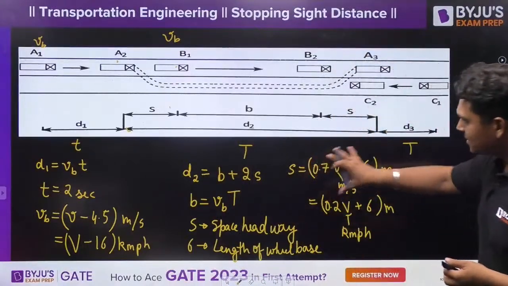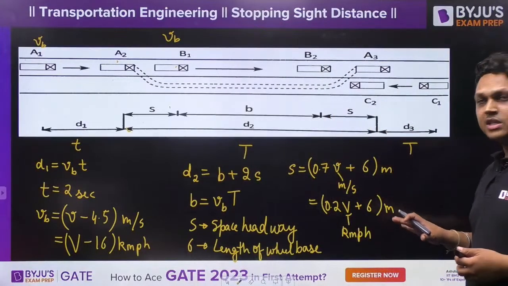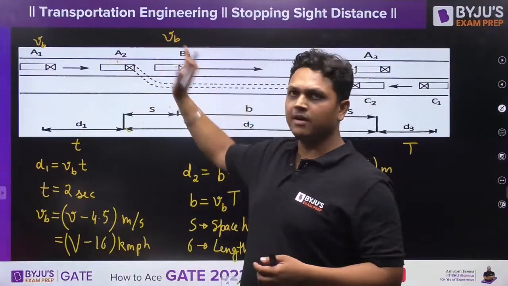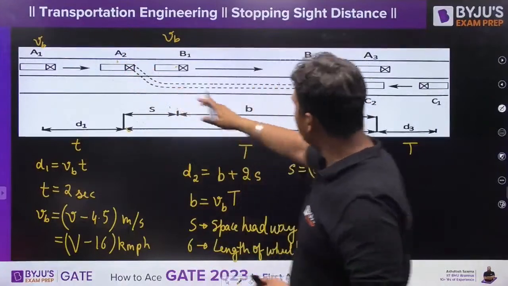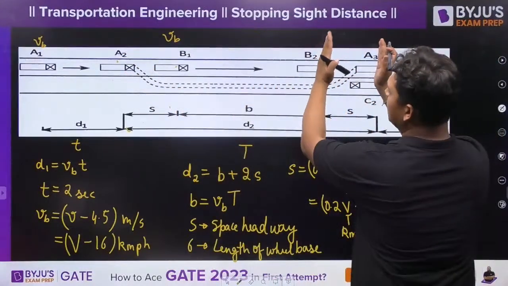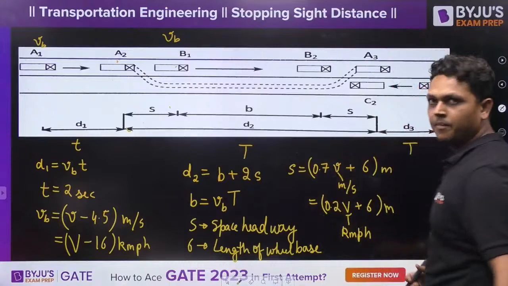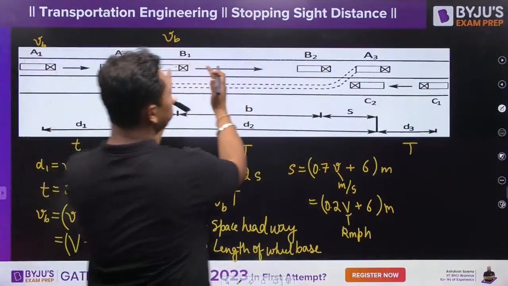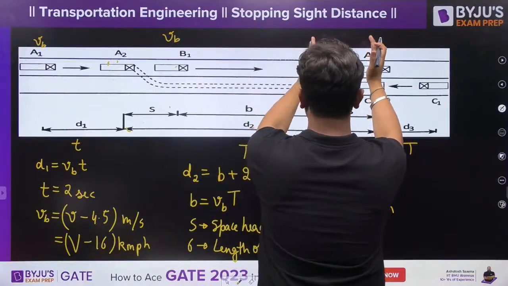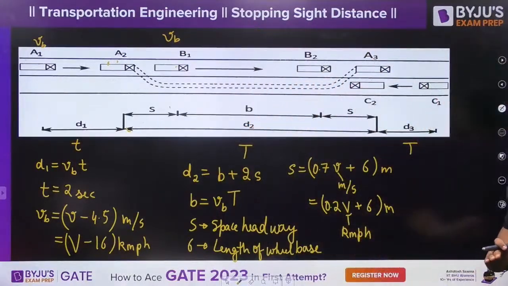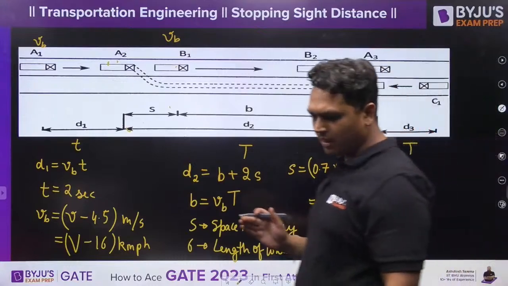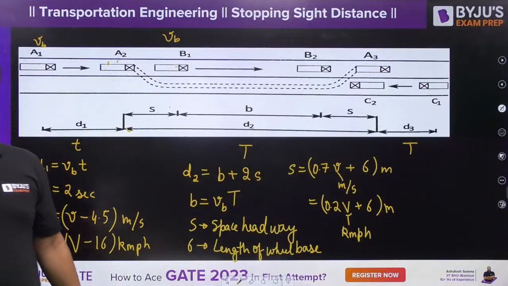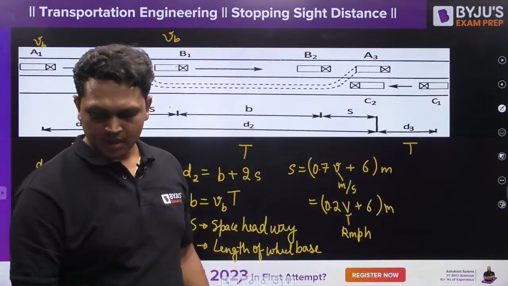So this is the distance which you will maintain between your vehicle and B vehicle. And after overtaking, the same distance you will maintain between the B vehicle and your vehicle. So you have maintained the S distance over here. Then you started to accelerate, and then again you have obtained an S distance over here. Is it clear to all? Yes or no, everyone? Any doubt up to this point, guys? Tell me, guys. Any doubt up to this point?